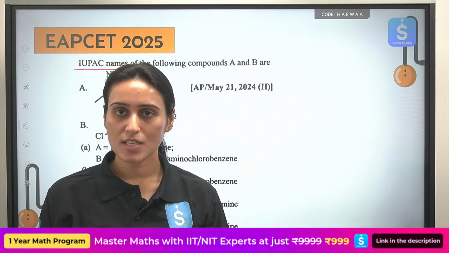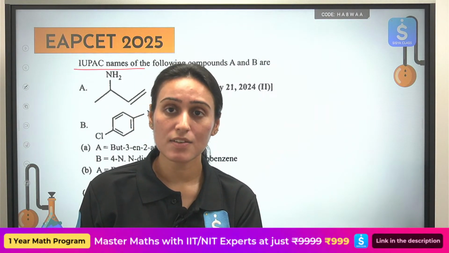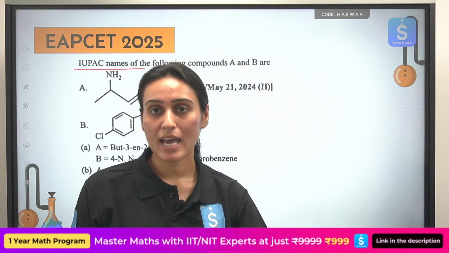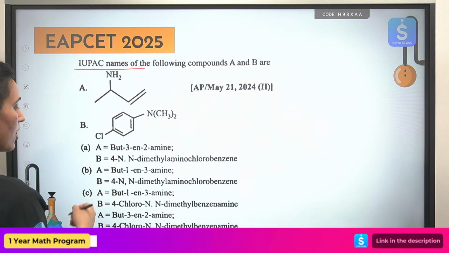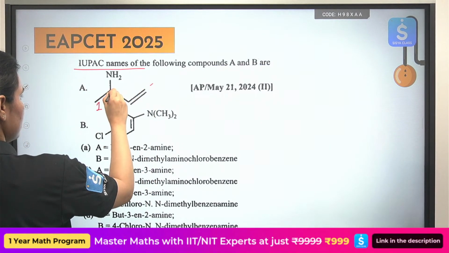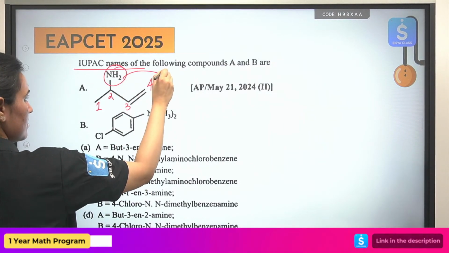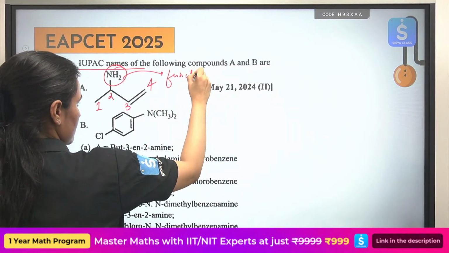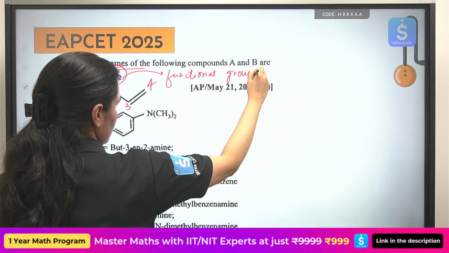You will select the parent chain, and you have to select such a parent chain which will have the functional group. Also, it should have the multiple bonds. So, I will start the numbering from this side.